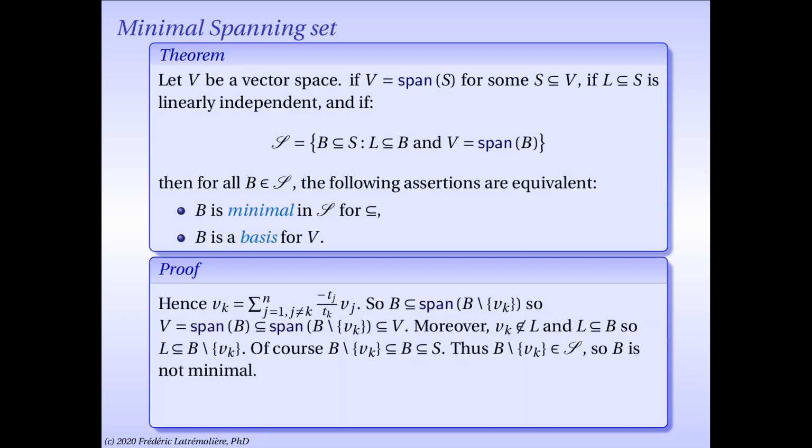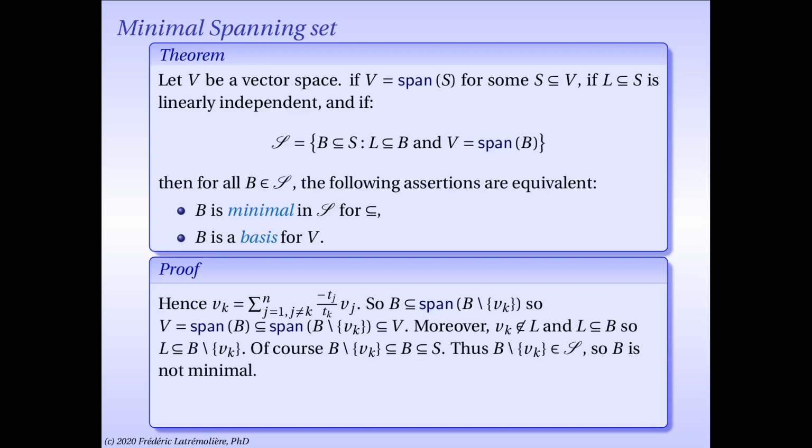So what I can do now is take this vector v sub k and express it as a linear combination of the other vectors v1, v2, etc. vn, but without v sub k. Since t1 v1 plus t2 v2 etc. plus tn vn equals 0, you take the tk vk term, put it on the other side of the equation, and multiply the whole equation by minus 1 over t sub k, which is legitimate since t sub k is not 0 by our choice, and you get this expression here.